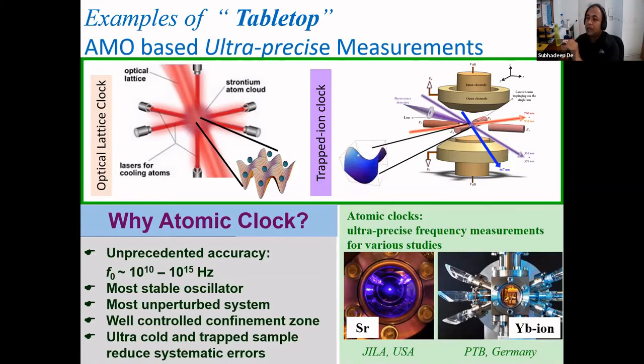And for ions, it has to be only a single ion, because ions are charged particles. If you take multiple ions, they will have a Coulomb repulsion, and that will shift the clock transition. We want to measure the clock transition in the most unperturbed way. If there is any perturbation, that will add systematics to the measurement. So for neutral atoms, you can take n number of atoms, basically on the order of thousands or a few 10,000. The signal to noise is very large, but the problem is multiple atoms have a collisional shift.